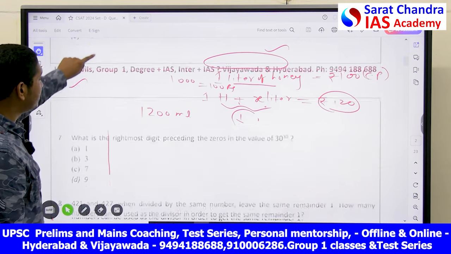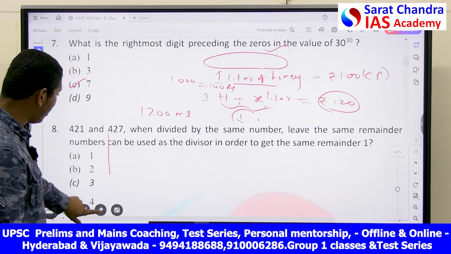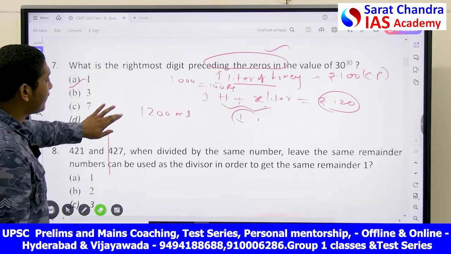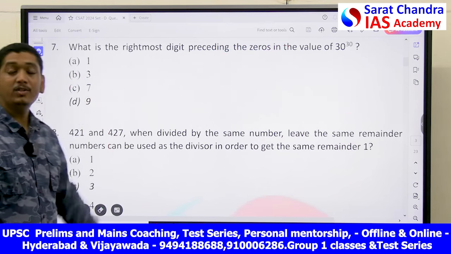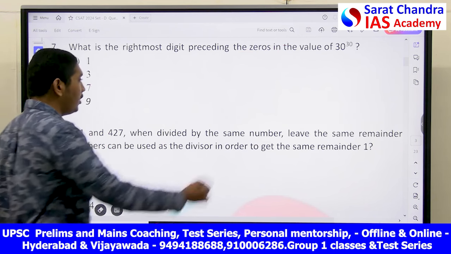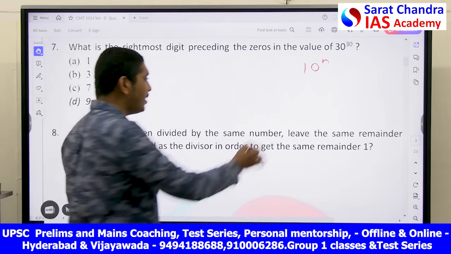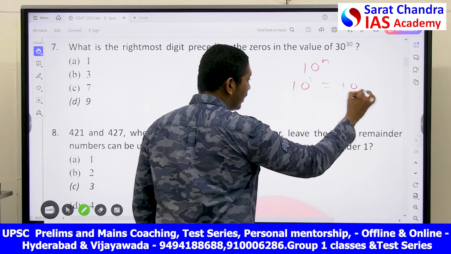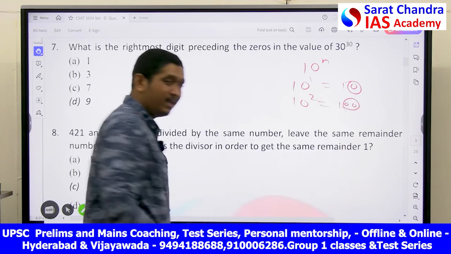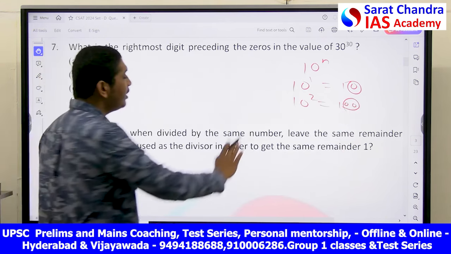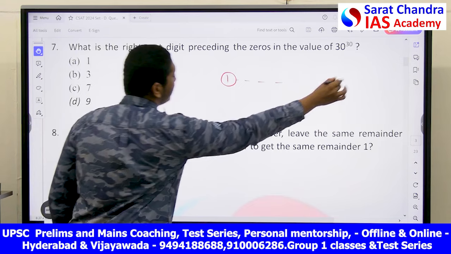Okay, we'll go for the next question, my friends. What is the rightmost digit preceding the zeros in the value of 30 power 30? Okay, this is also a very easy question. Remember one point: we all know that whatever the power of 10, that many zeros we will have. For example, 10 power 1 is equal to 10, we have 1 zero. 10 power 2 is equal to 100, we will have 2 zeros. This is the basic thing you have to know.